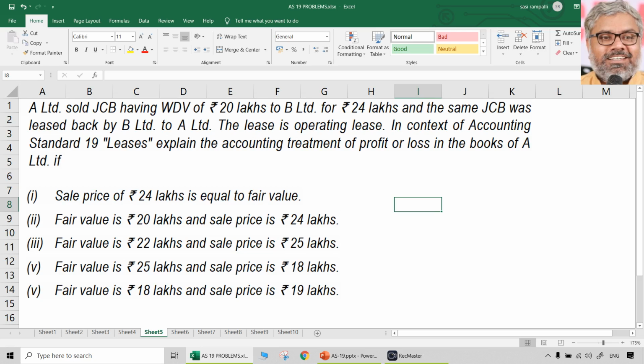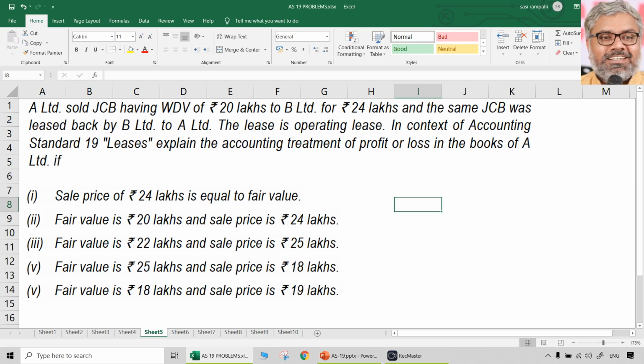What is this question? This was asked in previous examinations, past examination questions these are. A Limited sold a JCB having a written down value of 20 lakhs rupees to B Limited for 24 lakhs rupees. And the same JCB was leased back by B Limited to A Limited. So sale and lease back. The lease is an operating lease. See, always the sale and lease back question will be operating only, because there is nothing to find out in finance lease. If it is finance lease, profit or loss will be deferred and amortized. That's it. So there is nothing special. But in operating lease, multiple possibilities are there.